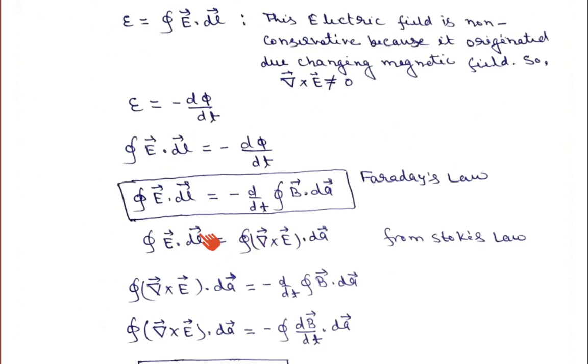Now we can write this equation: the surface integral of del cross E dot dA is equal to minus d upon dt of the surface integral of B dot dA.